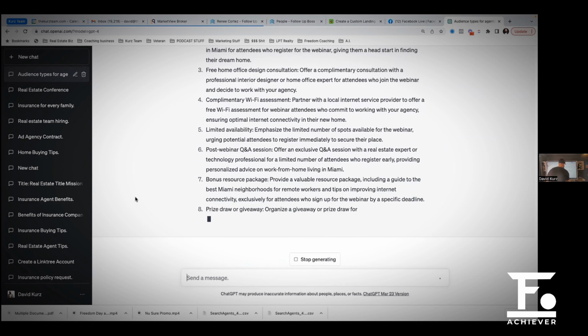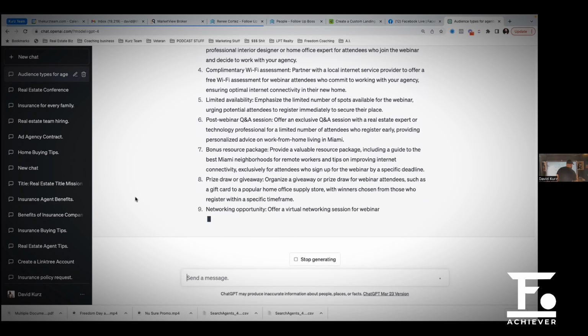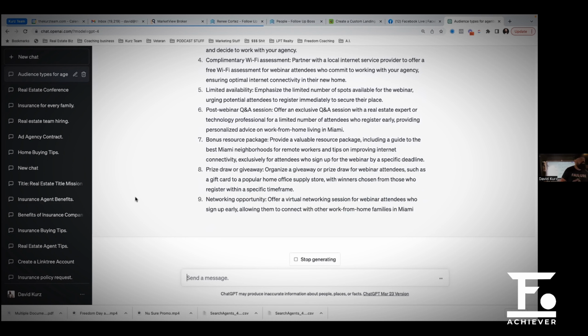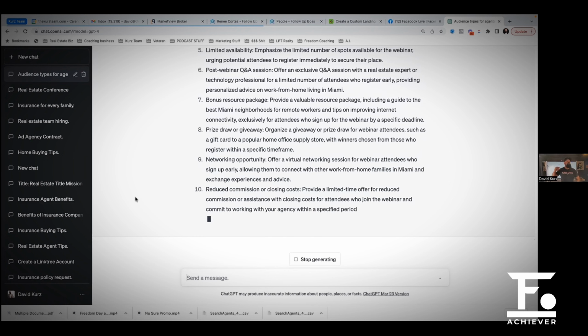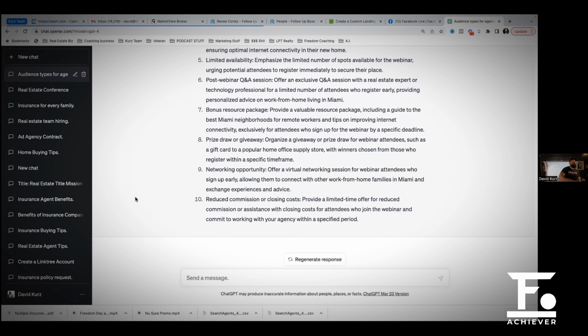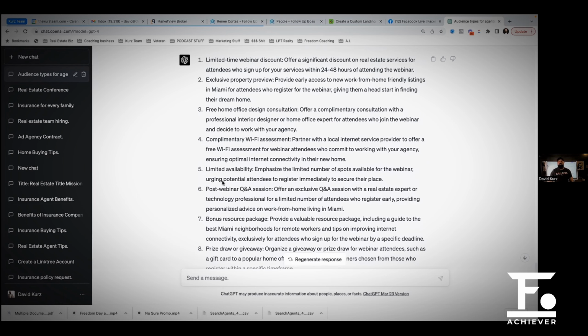Wi-Fi assessment. So basically what you're saying is you work with me and you're worried about the service. What we're going to do is we're going to hire somebody to go to the house during the inspection period, and they are going to do a connectivity and Wi-Fi assessment for you. What? Who does that, by the way? Like, have you ever done that before? I've never done that before. I never even thought about that. Right? So this is the exciting part of this, right? So we're going to stick to that complimentary Wi-Fi assessment right there.